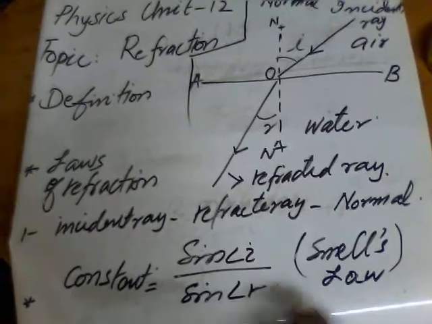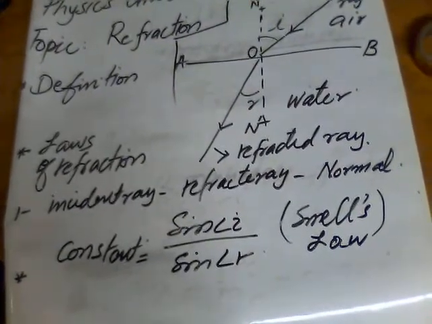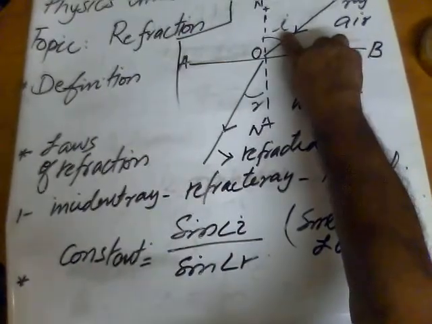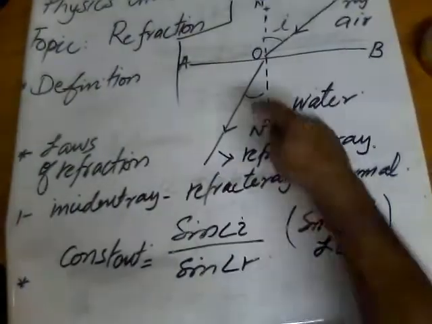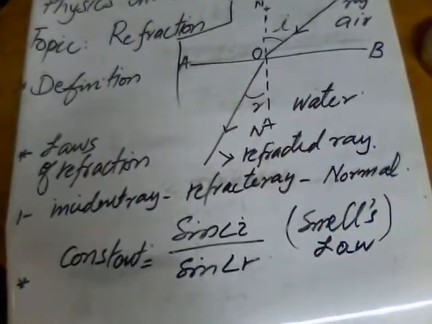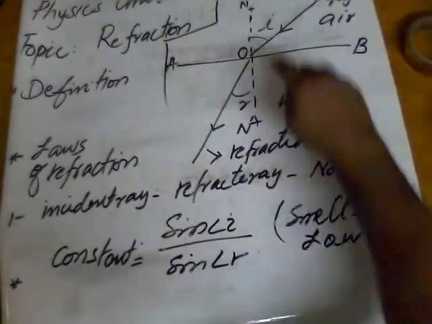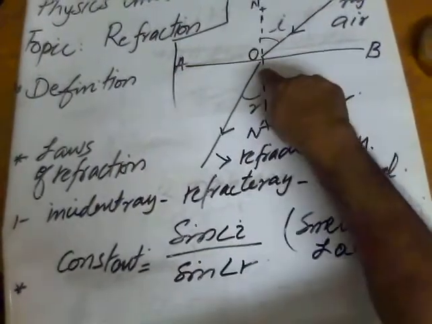Now the second law. Here is the angle of incidence I and this angle R, refraction. The angle of incidence is the angle between the incident ray and the normal.